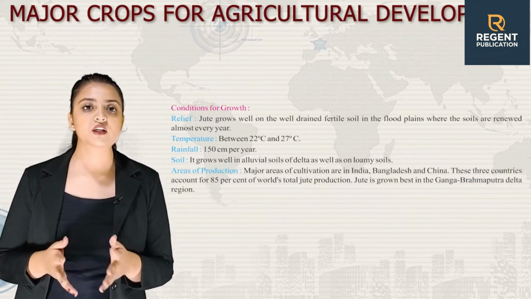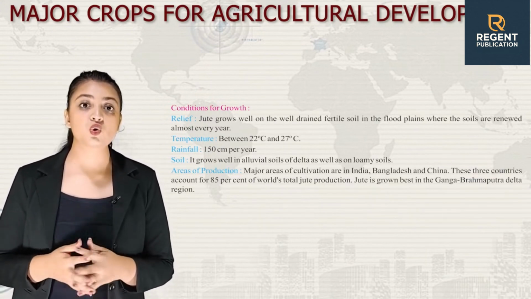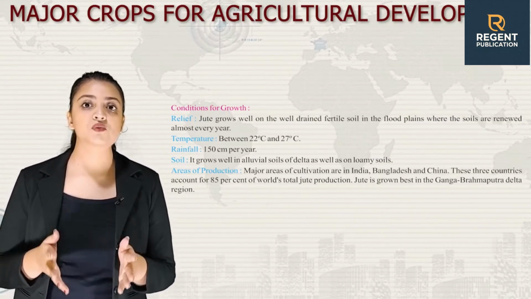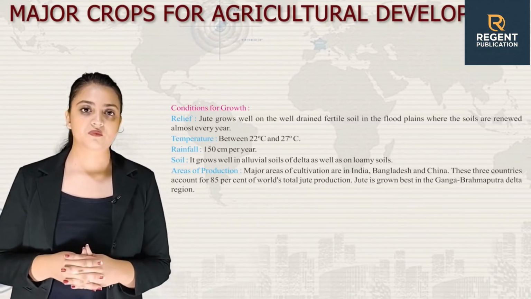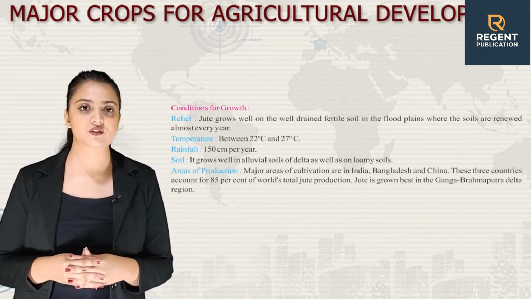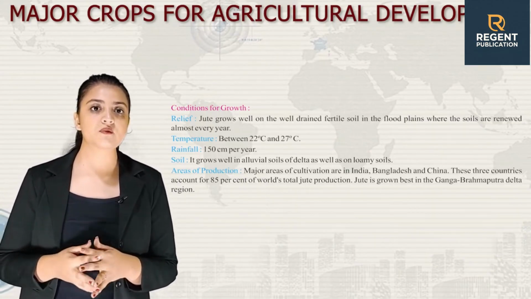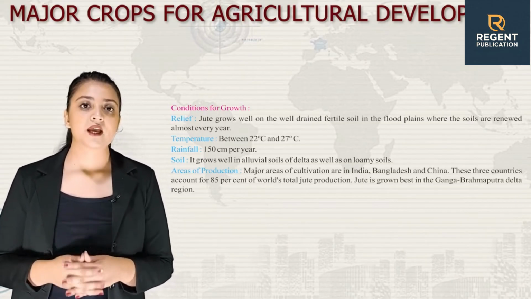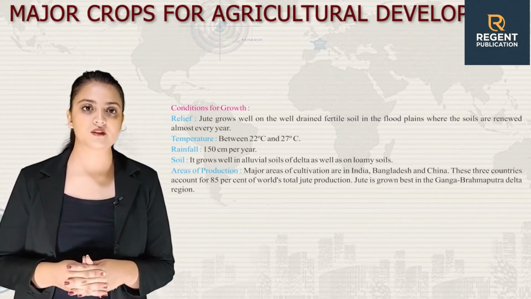Let's talk about conditions for the growth of jute. First, we have relief. Jute grows well on the well-drained fertile soil in the floodplains where the soils are renewed almost every year. Next, we have temperature. It should be between 22 degrees Celsius and 27 degrees Celsius. Then, we have rainfall. Rainfall should be 150 cm per year. Next, we have soil. It grows well in alluvial soil of delta as well as in loamy soils.